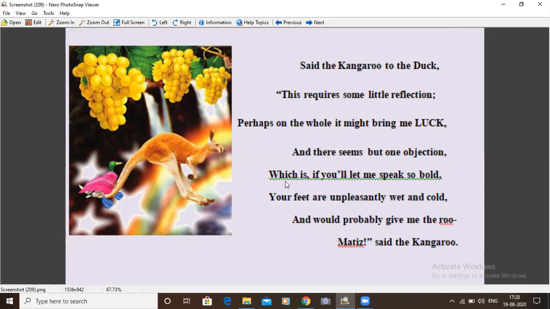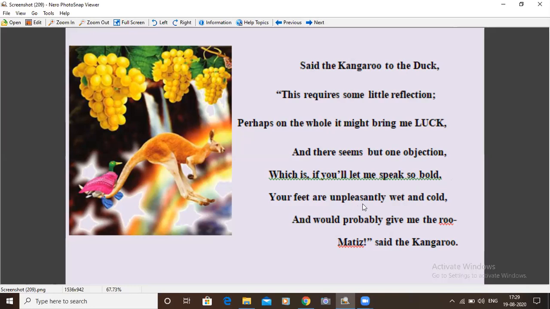The kangaroo is trying to be very polite. If you give me permission, I will speak courageously. Bold means courageously. The objection is this: your feet are unpleasantly wet and cold. That's the objection.